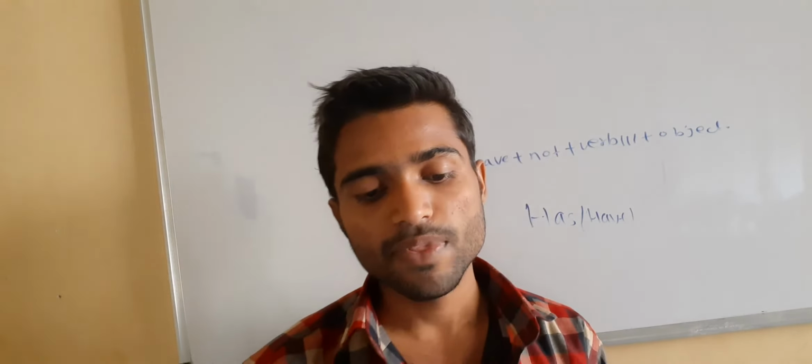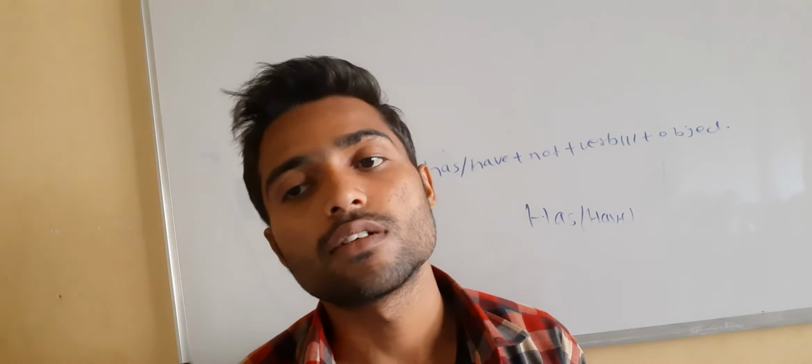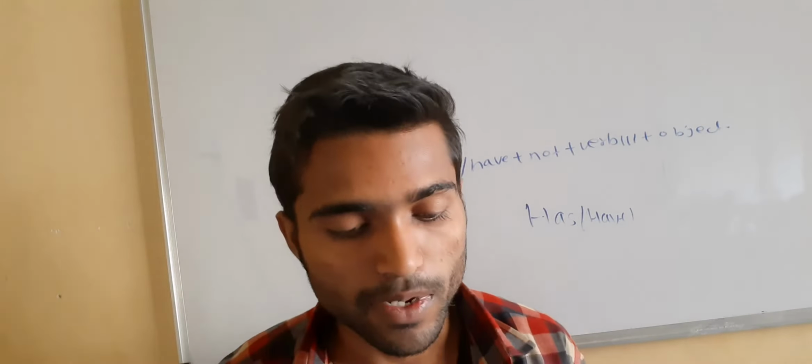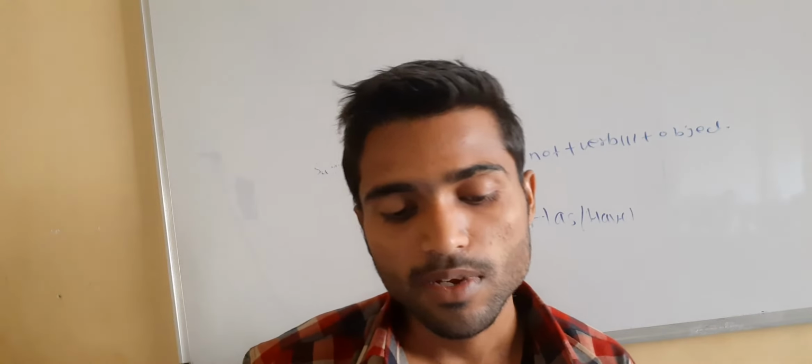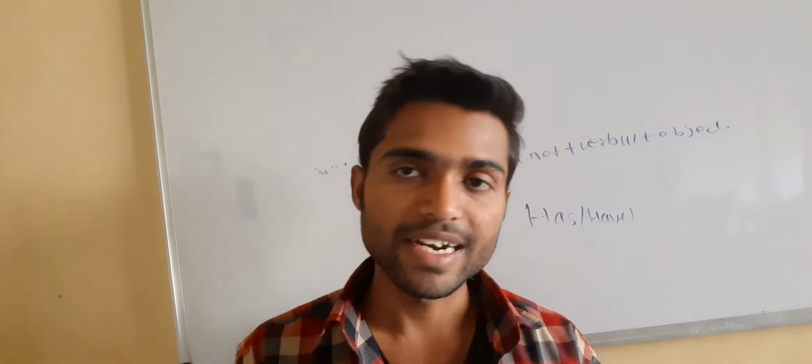For example, I have not gone to school. Here, have not is used with the present perfect tense. So for the negative form we have subject plus has or have plus not plus verb third form plus object.